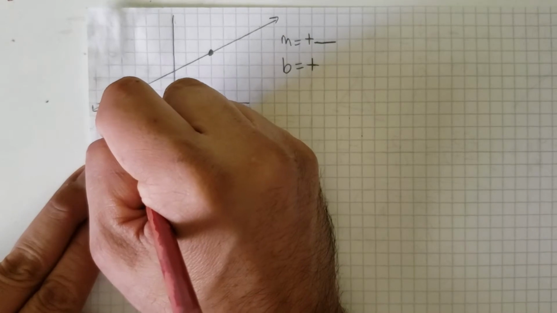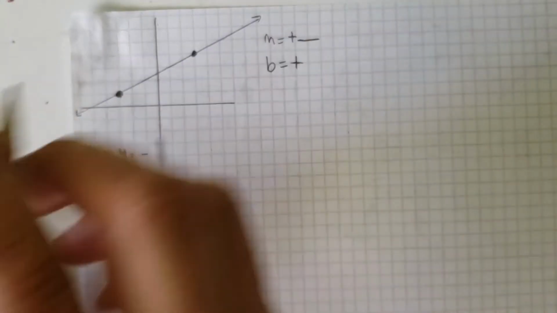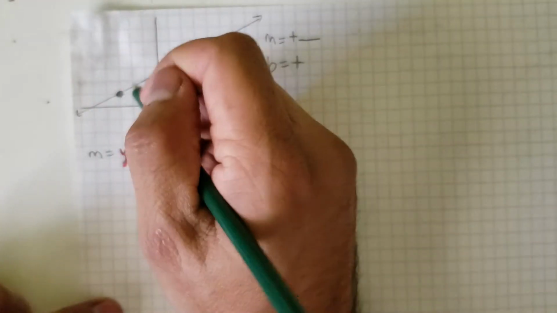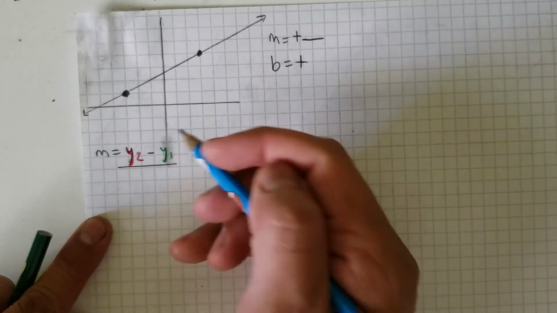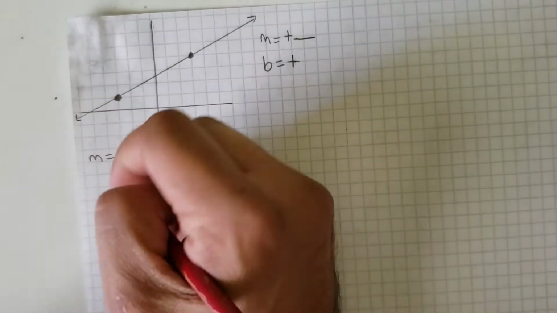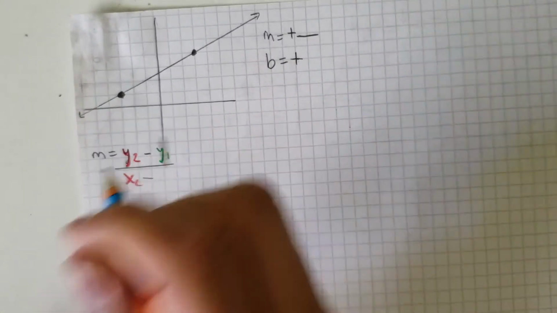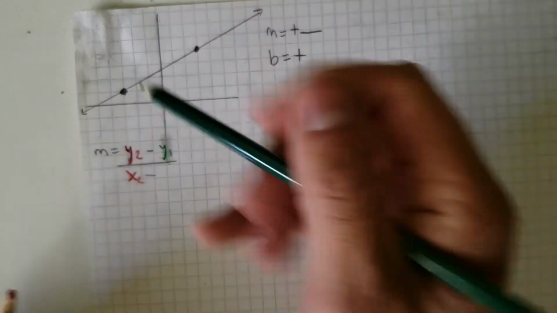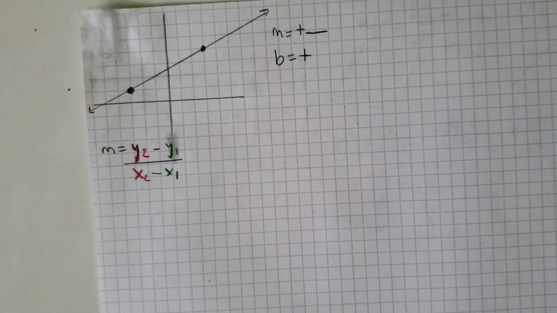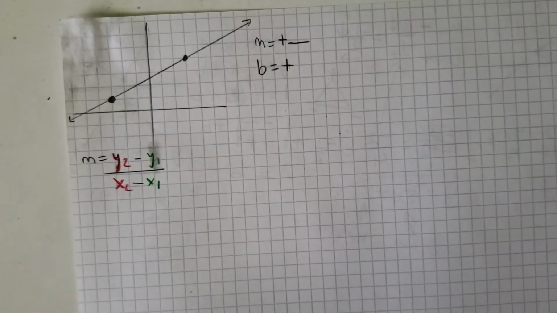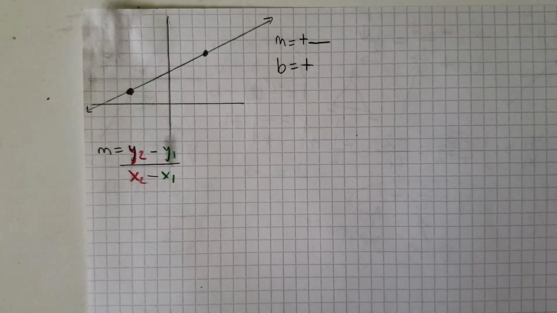So y2, I'll put that in red, minus y1, and I'll put that in green, over x2 minus x1 in green. So I know that that's the formula, y2 minus y1 over x2 minus x1, because we've done this formula many, many times.